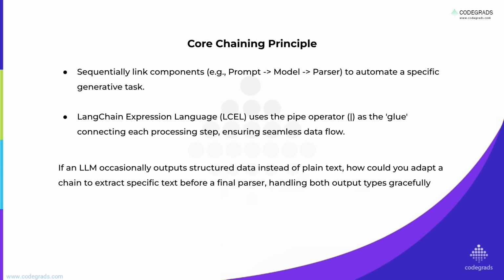This lambda acts as an adapter. It inspects the model's output. If it is already plain text, it passes it through. If it is structured data like JSON, the lambda extracts the relevant data or text fields and then returns the plain text version that we expect. This ensures the final parser receives the plain text that we wanted, making your chain robust for LLM output variations.